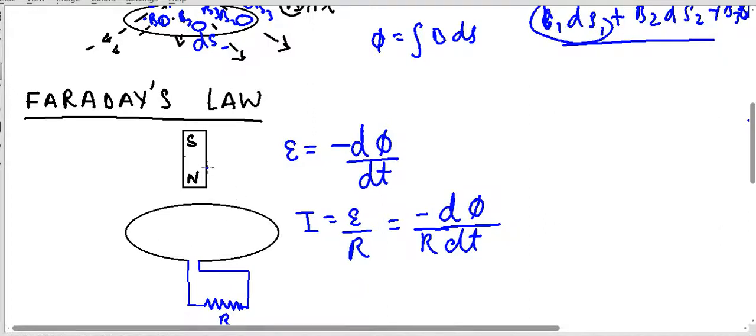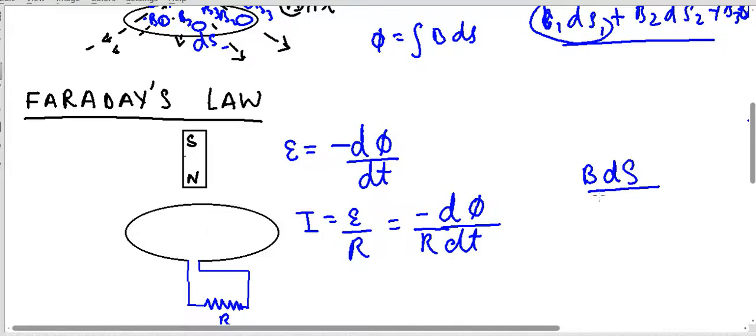What Faraday's law says is, how can I change the magnetic flux through this current carrying loop? If I start bringing this magnet closer to or away from the circular loop, or I start increasing the area, all this will change my flux, the product of the magnetic field and the area B dot dS.